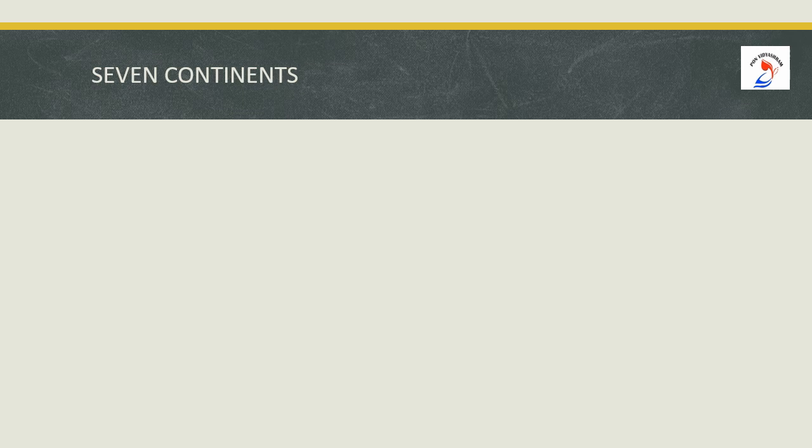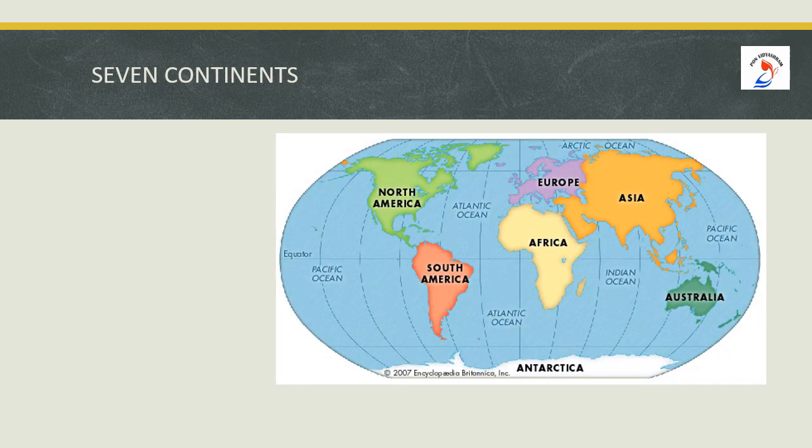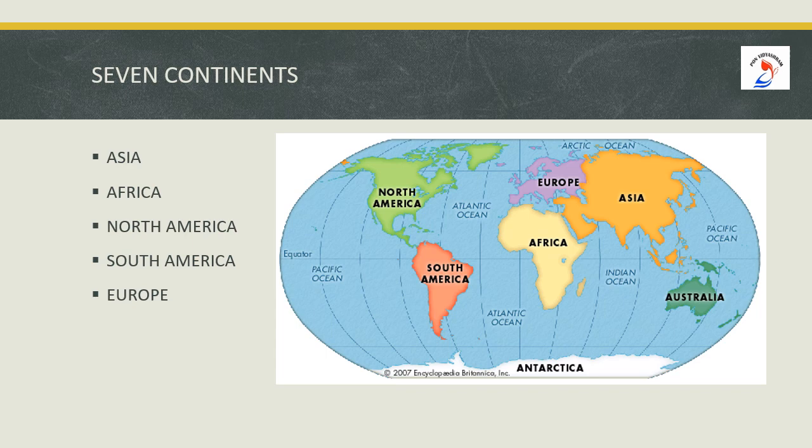Now, let us see what are the 7 continents. Asia, Africa, North America, South America, Europe, Antarctica and Australia. You can see the same in the map, children.